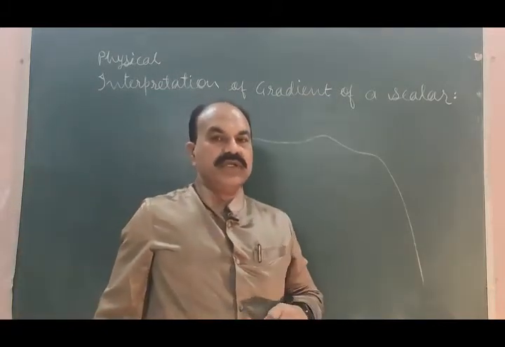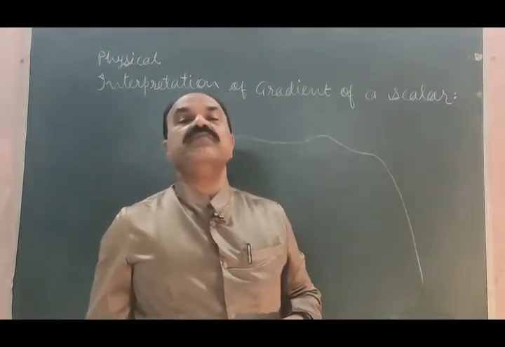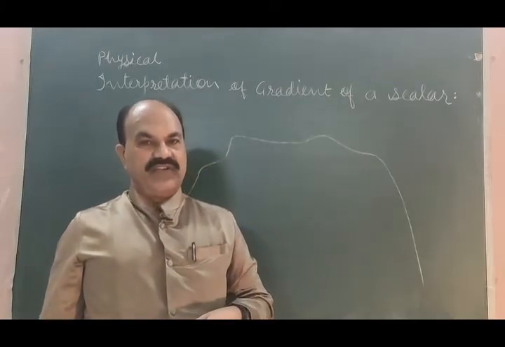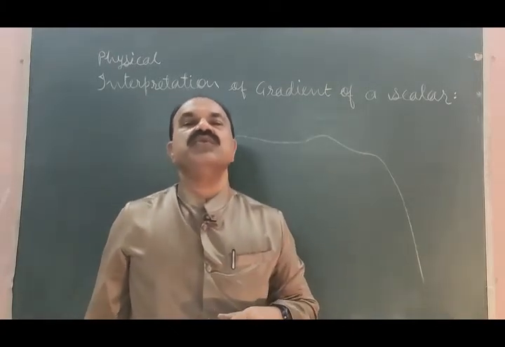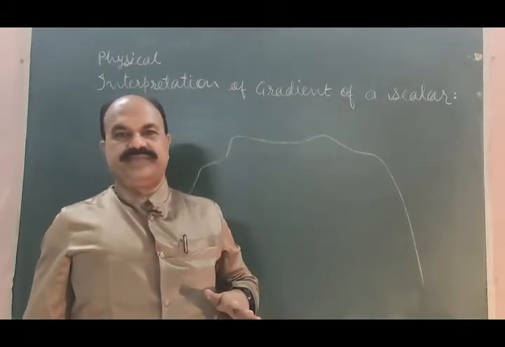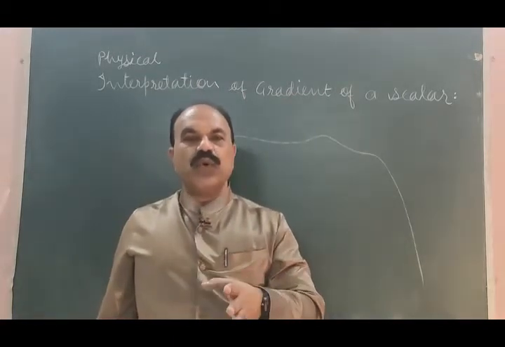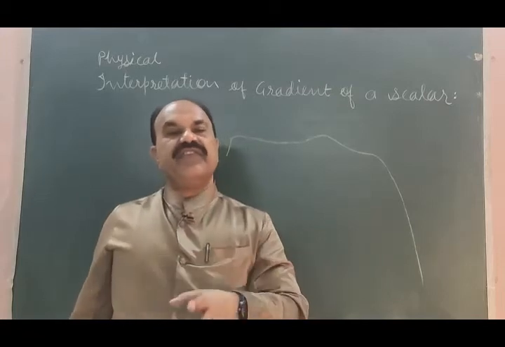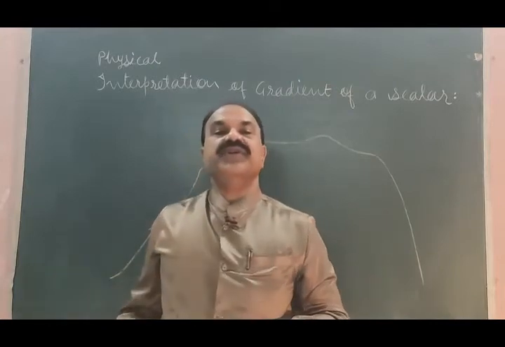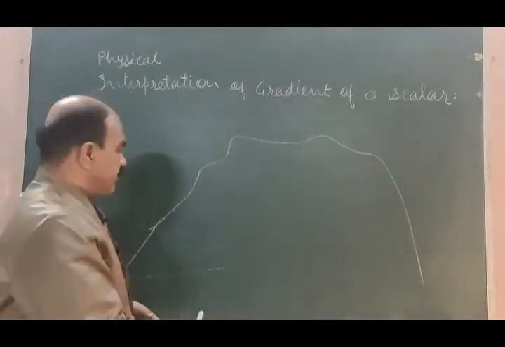So, the force required to hold a body at any point on the mountain is known as gradient of a scalar field. This force is also known as the maximum steepness. Slope of the steepness defines the force required to hold a body at a point, or it may also be the rate of change of elevation.